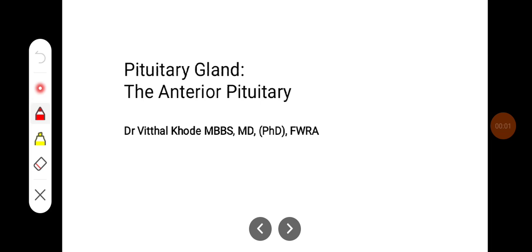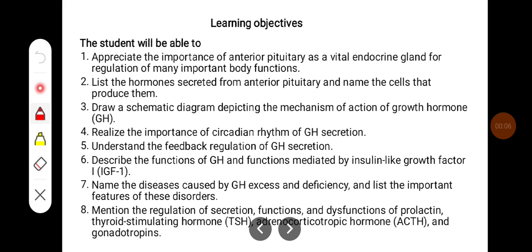In this class, we'll try to learn about the pituitary gland, that is the anterior pituitary gland. The learning objectives of this class would be: appreciate the importance of anterior pituitary as a vital endocrine gland for regulation of many important body functions. List the hormones secreted from anterior pituitary and name the cells that produce them.